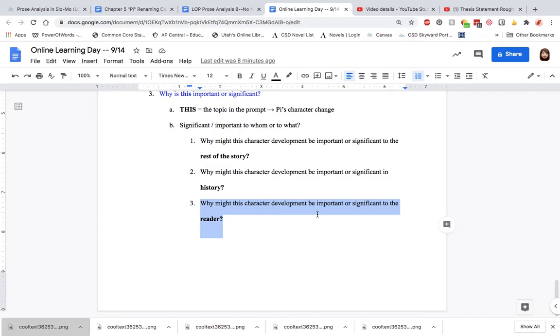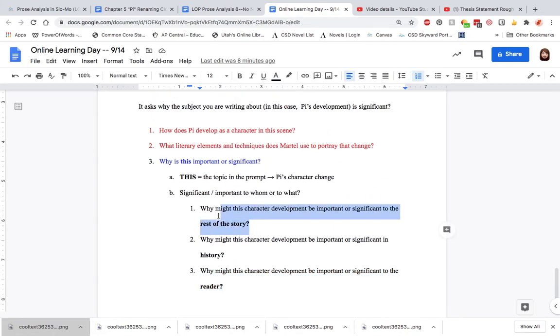And so in that case, it's important to the reader because the reader is another human being who will experience that universal human experience as well. I don't think that there's anything super universal right here about Pi's character development, so I'm not going to try and answer this question, why is it significant to the reader?